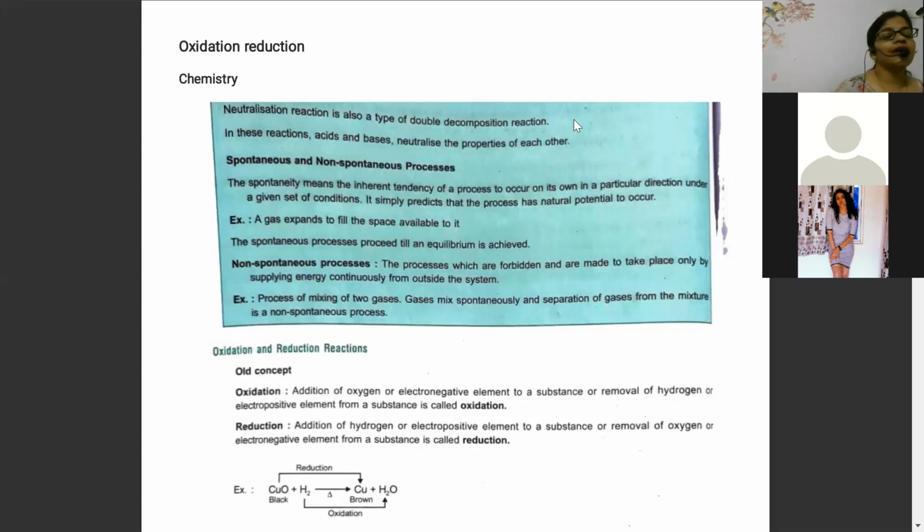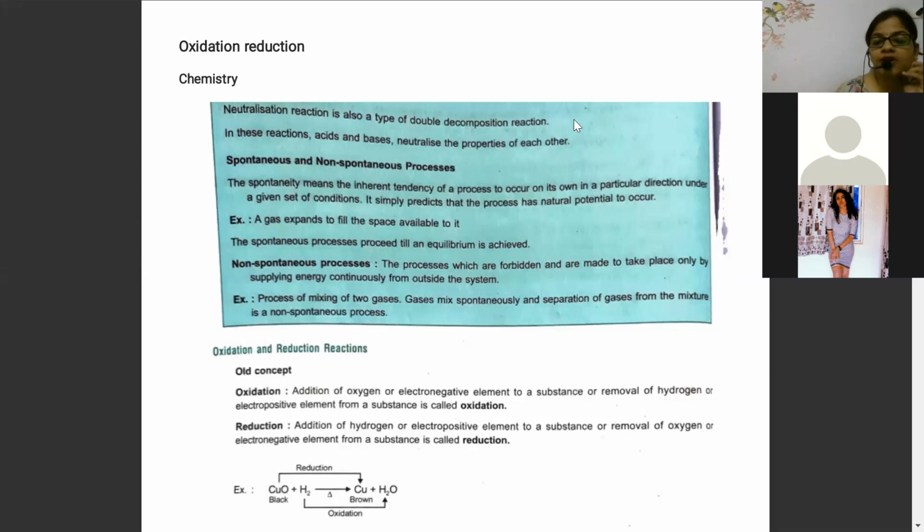Continuous rusting of iron is a spontaneous process. That is a chemical reaction, iron reacting with the moisture present in the atmosphere. And here it is spontaneous. You cannot increase or decrease the rate of reaction here. That's why it is spontaneous.